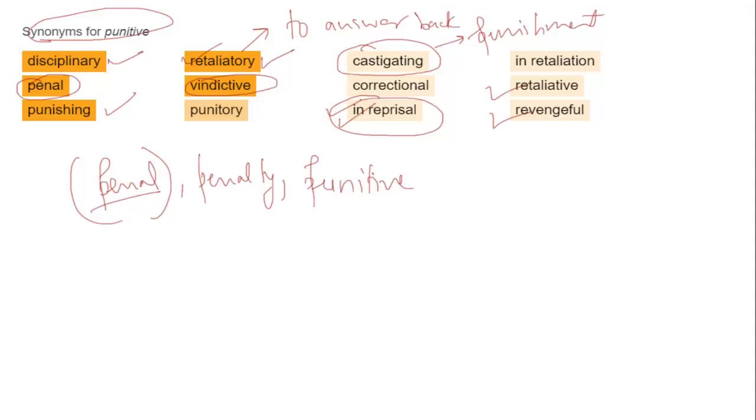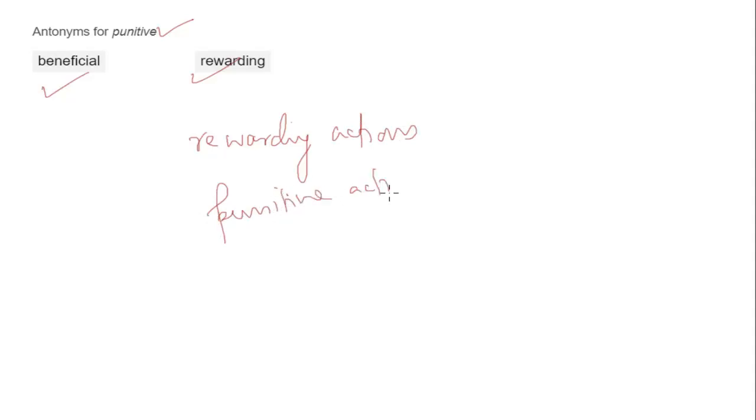We can have a look at some of the antonyms as well. So as you see here, not many antonyms, because punitive basically means acting like a punishment or meant as a punishment, and then the opposite becomes beneficial, rewarding. So you can say rewarding actions, or you can say punitive actions. So when the actions are punitive, that means they are acting as a kind of punishment for something. And when the actions are rewarding, that means basically they are acting as a kind of beneficial thing for someone, right? So punitive, you have the opposite, which is rewarding or beneficial, right? So this is how we use the word.